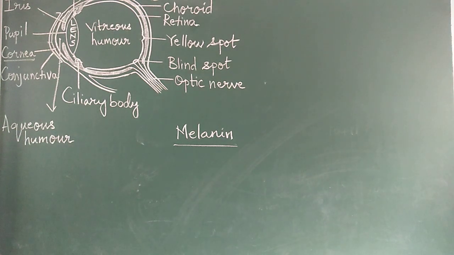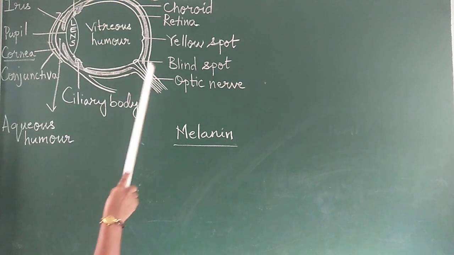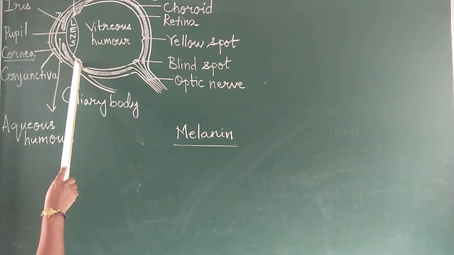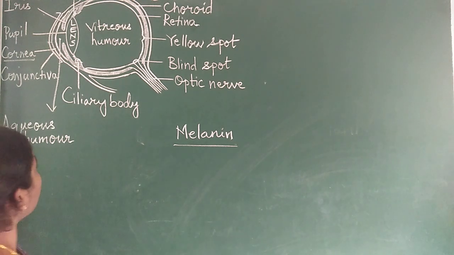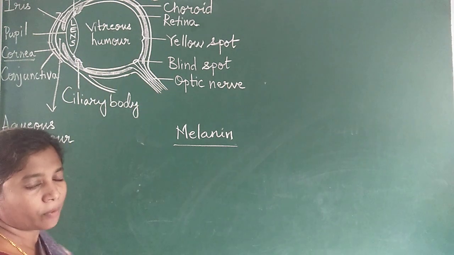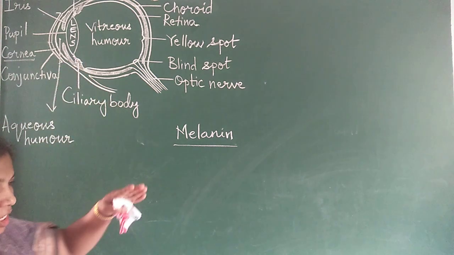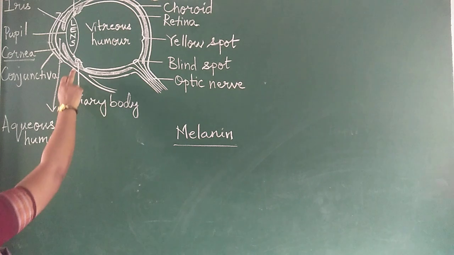The choroid continues into the ciliary body. If you see this, this is the choroid, the black one. It continues into a body called the ciliary body, or ciliary muscle. What is the function of the ciliary muscle? It alters the shape of the lens, making it either more flattened or more rounded. I'll tell you about that.